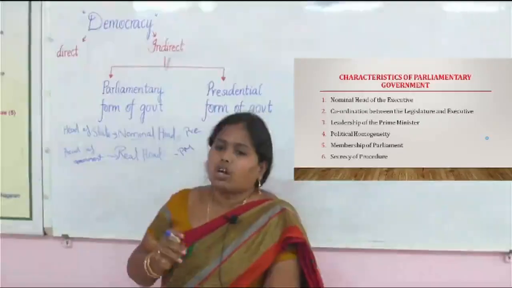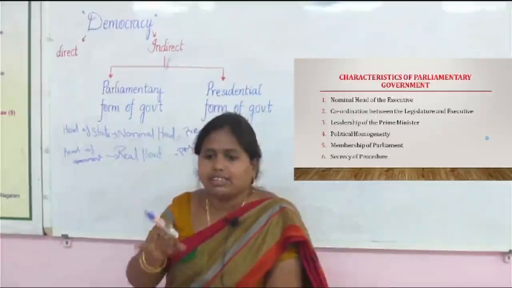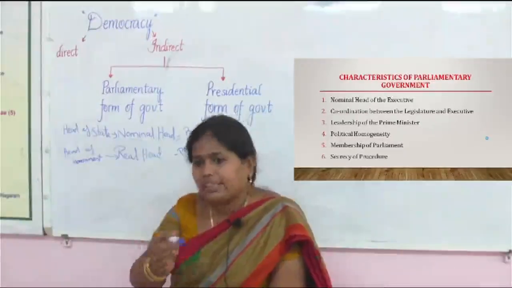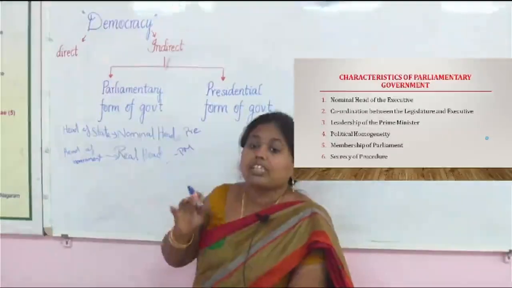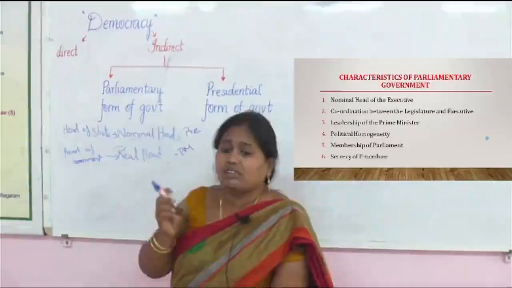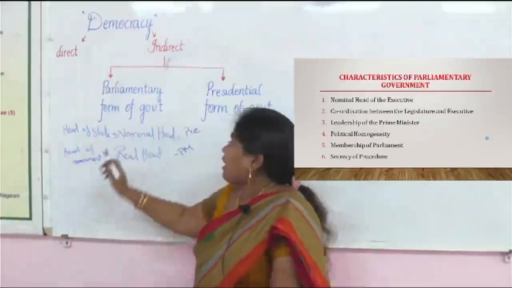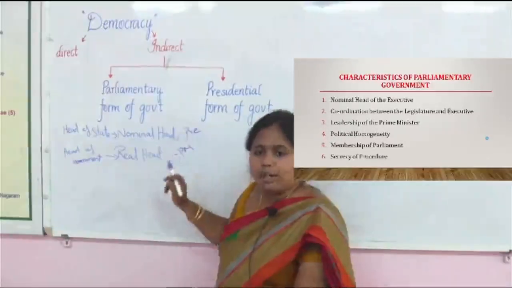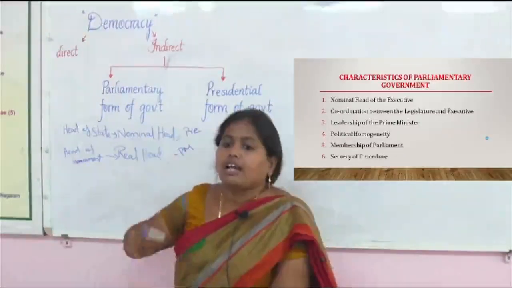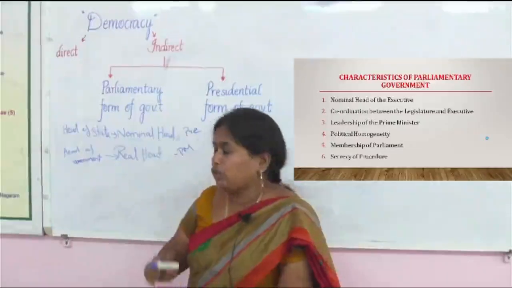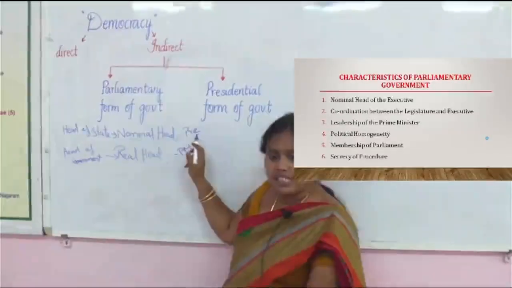According to a country's constitution, for example, the Indian constitution, the head of the state, the chief executive, is the president only, not the prime minister. So according to the Indian constitution, the chief executive is the nominal head, that is the president.